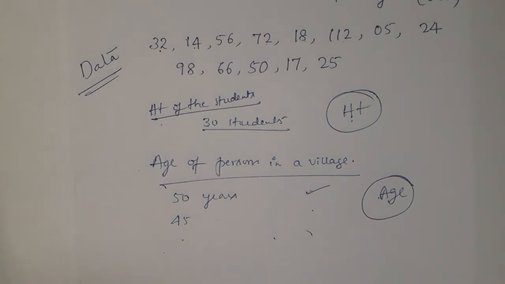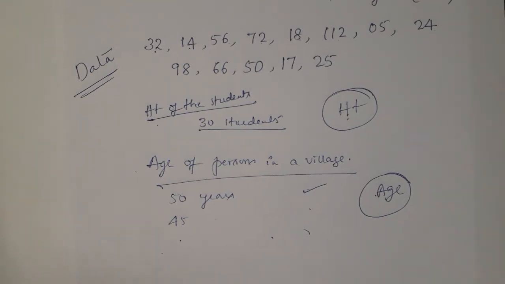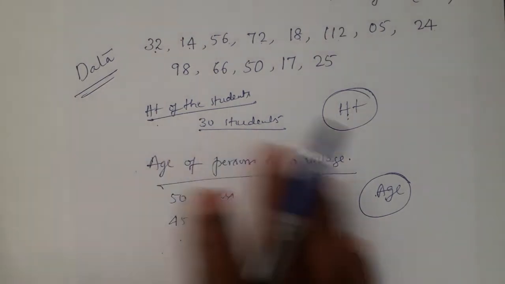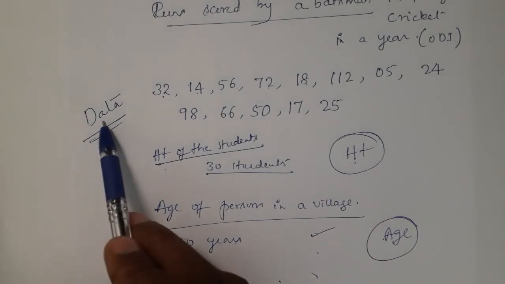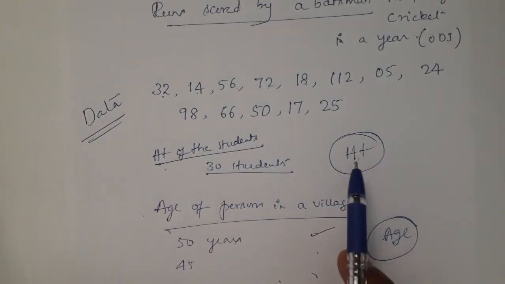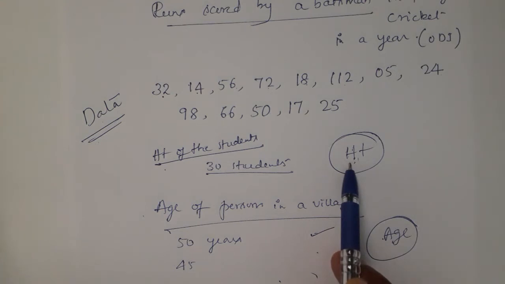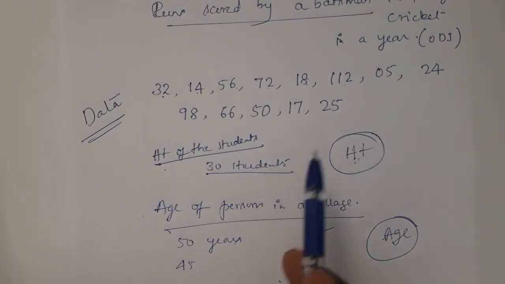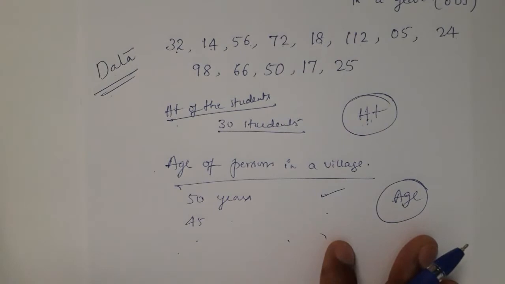I mean how many houses are there: 120 houses, 500 houses, 600 houses. Like that we are collecting the data in the form of numerical value. So these are all called data. So don't confuse what is the meaning of data. Data is a particular topic. On that topic we have a survey and we collect the data in the form of numerical value, remember.